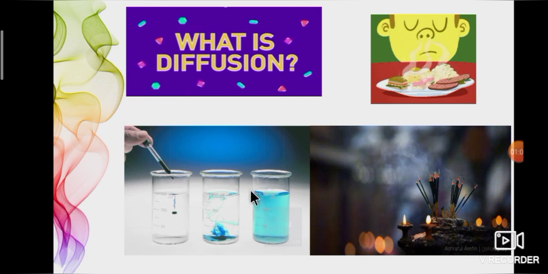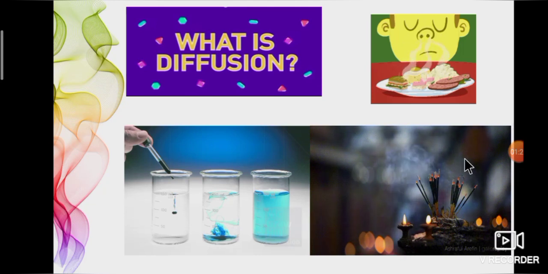Like that, pour a drop of ink into a beaker of water. What happens? The particles of ink spread through the water and the whole water in the beaker turns blue. So we find that liquids diffuse slower than gas. Third one, keep a lighted agarbatti in a room.